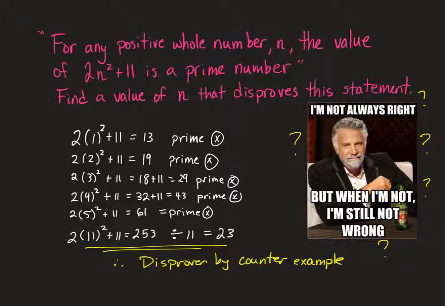So sometimes it's not a bad idea to just throw numbers in like we did at the start, but you can go for a while if it's just by rote and you plop in one number at a time. So it's probably a better idea to see if you can think right away of something you can do to just toss it in. Quite often, if there's a term here, that's going to be the key to these disproofs.